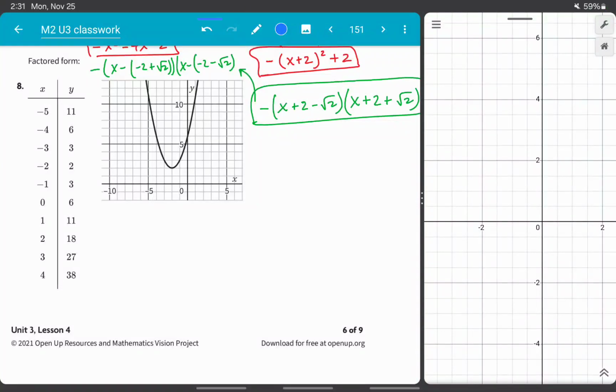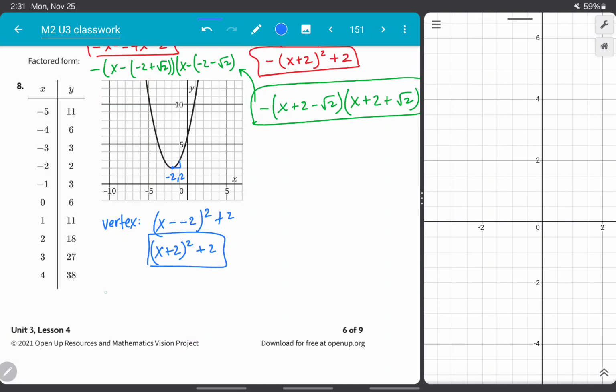All right, let's start with vertex form. Vertex. So I have a vertex here at (-2, 2). I'm going to do, and it's going right one, up one. So I'm going to have x minus -2 squared plus 2. I'm going to have (x + 2) squared plus 2.